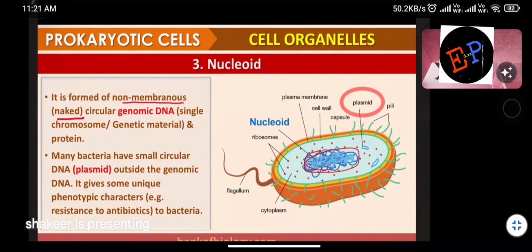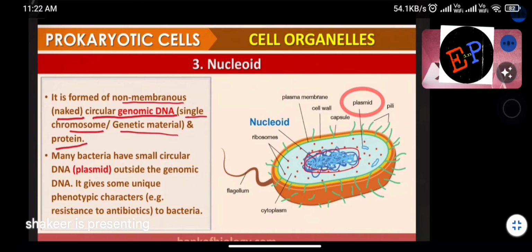Clear now? And circular genomic DNA. What is the shape of the DNA? Circular. So single chromosome, genetic material, and protein. So it is formed of these structures. Understood? So chromosomes are present, genetic material is present, as well as proteins in the case of this nucleoid.